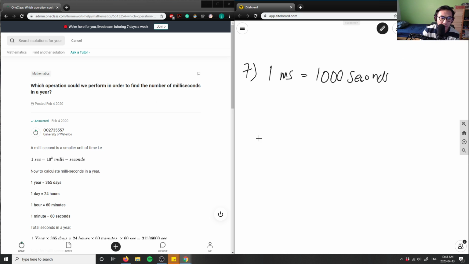And it's asking how many milliseconds in a year, right? So let's break this down. And I actually like the way they broke this down. Calculate milliseconds in a year. They broke out all the things, and then what they're doing is they're multiplying. So I actually really like the solution. So in 1 year, I'm going to have to multiply it by how many days in a year first, because that's our first conversion here. We have 365 days, right?